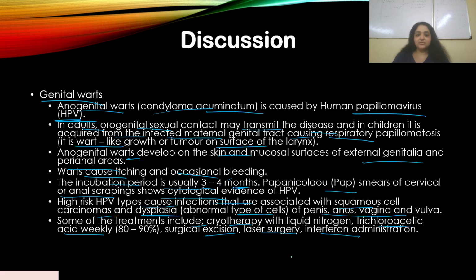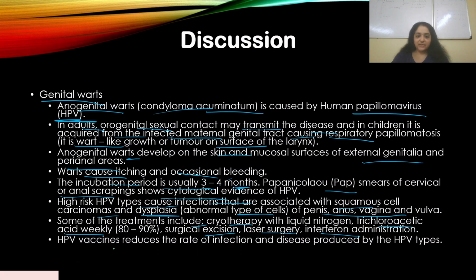HPV vaccines are available, which are very important, and they have reduced the rate of infection and disease produced by the HPV types. They are known to be effective in preventing infection, so you can avoid an infection by taking the HPV vaccine.